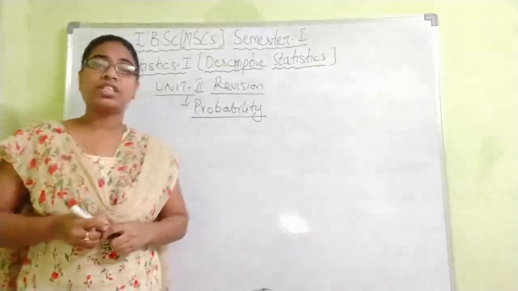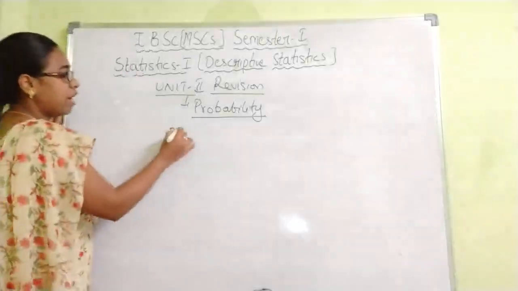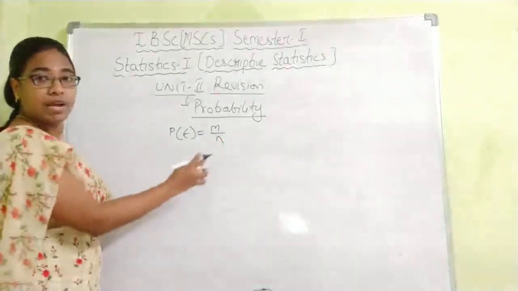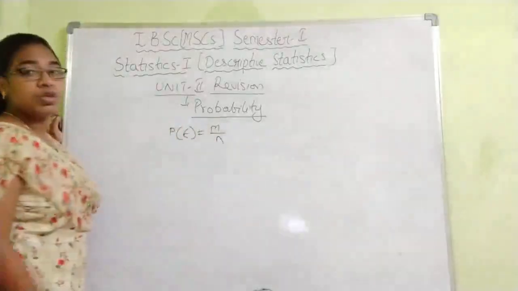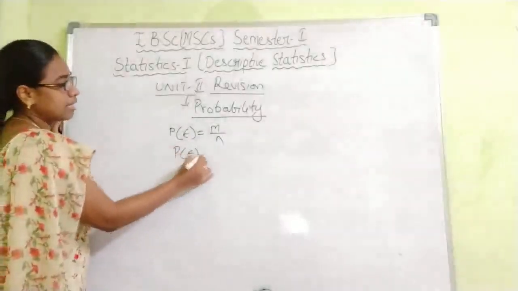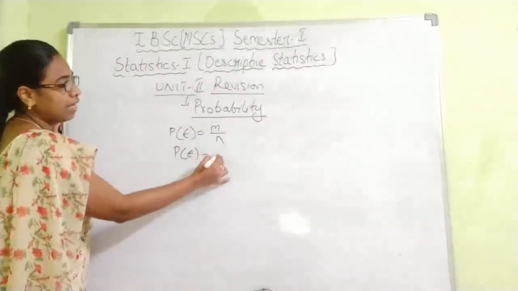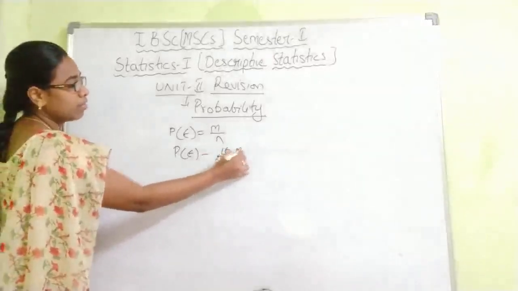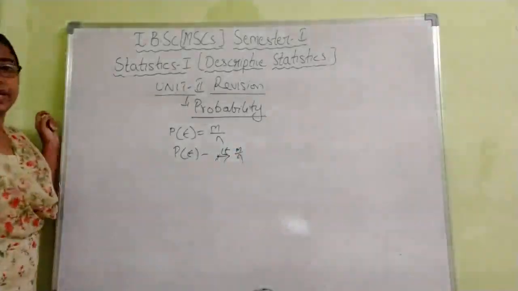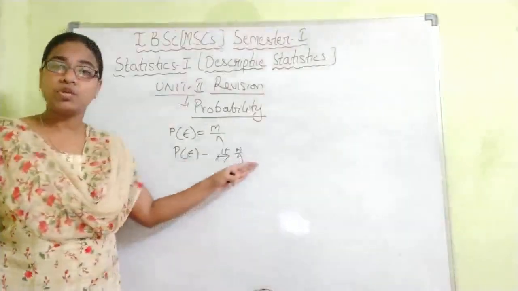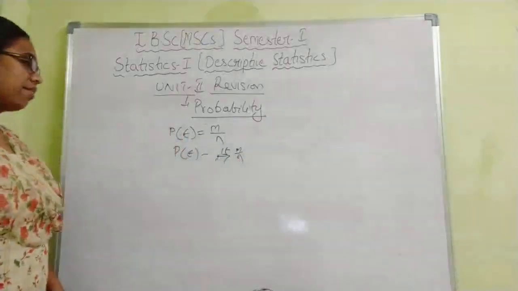First, the mathematical definition. If you have any event A, P of A is given by m by n, that is, the number of favorable outcomes by the total number of outcomes. This is mathematical. Next is statistical. You apply a limit to it. If you apply the limit n tends to infinity to the mathematical definition, we get the statistical definition. That is, for larger values of n, we apply this definition.